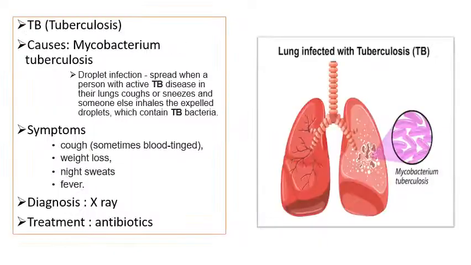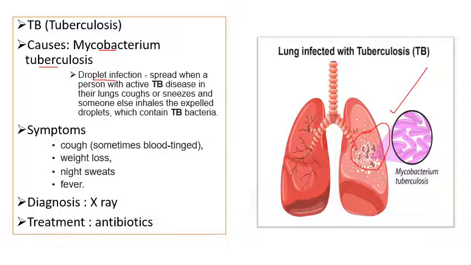The next is tuberculosis, which is also called TB. It is caused by a rod-shaped bacterium generally called Mycobacterium tuberculosis. You can see here in the lungs there is an infection caused by Mycobacterium tuberculosis, which we can observe in an X-ray analysis. It is generally also known as a droplet infection.